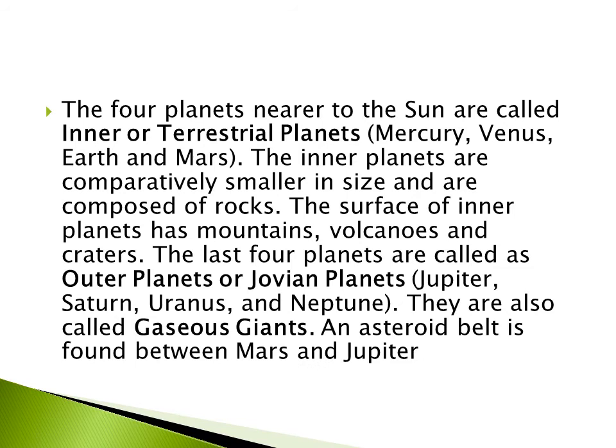The 4 planets near to the sun are called inner or terrestrial planets: Mercury, Venus, Earth and Mars. The inner planets are comparatively smaller in size and are composed of rocks. The surface of inner planets has mountains, volcanoes and craters. The last 4 planets are called outer planets or Jovian planets: Jupiter, Saturn, Uranus and Neptune. They are called gaseous giants. An asteroid belt is found between Mars and Jupiter.